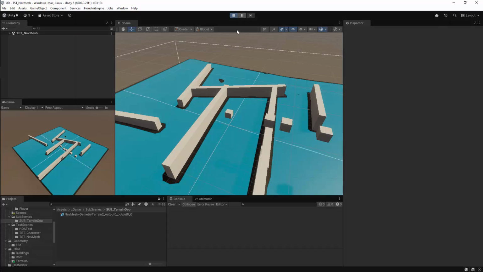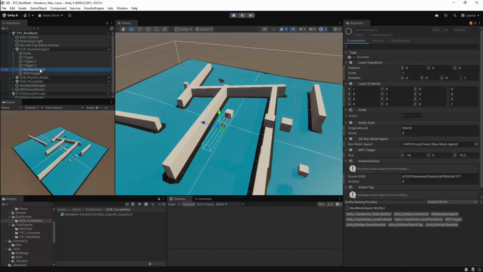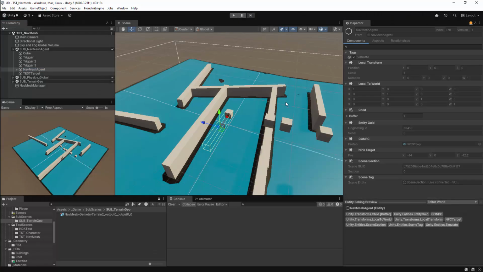So now I'll start working on the logic for the character, and there's some problems which we'll need to deal with before we can even look at the triggers. When we play the scene, we'll see that the entity is not actually moving along with the NavMesh agent, and this is to be expected. I've got the NavMesh working, but I haven't worked on the entity at all.